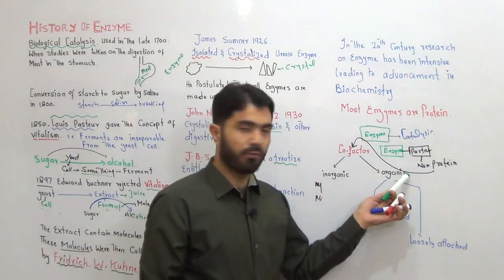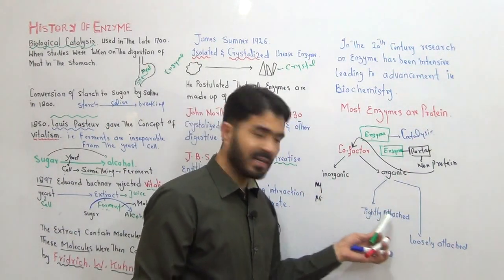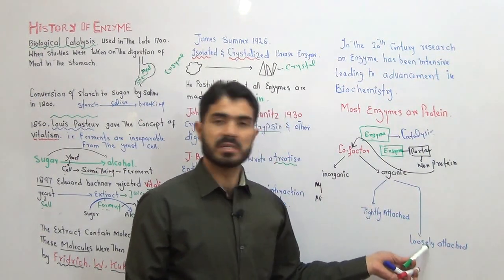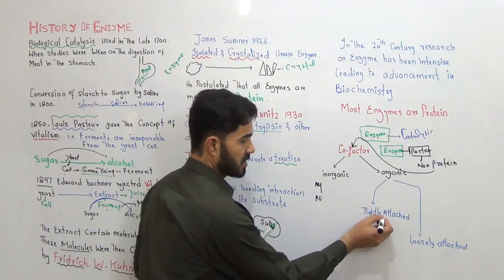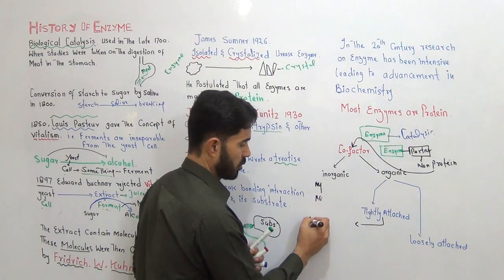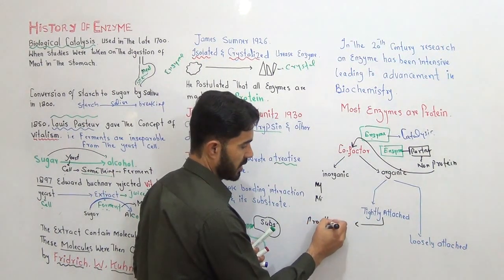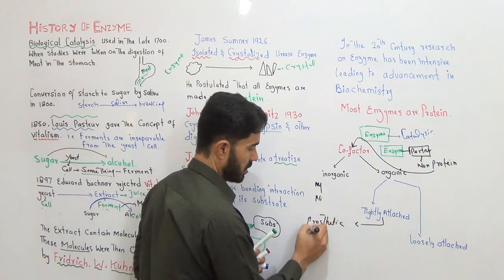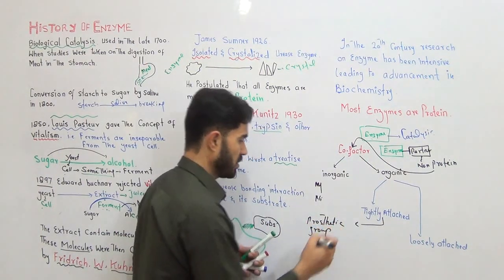The organic cofactor may be tightly attached to the enzyme or loosely attached to the enzyme. The one which is tightly attached is called a prosthetic group. So the definition is very simple.